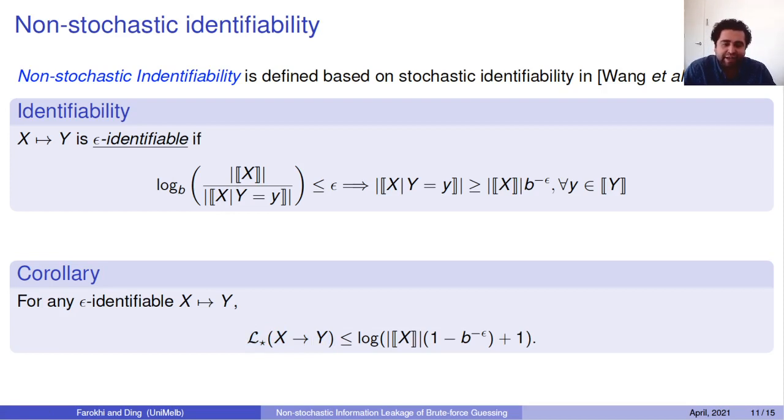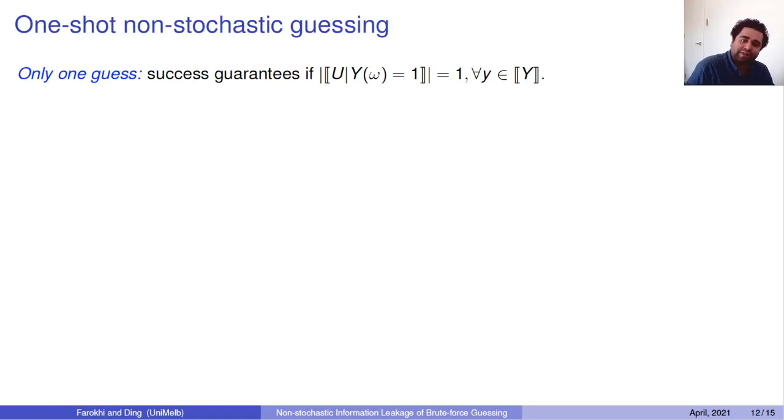So if I were to make epsilon smaller and smaller, the amount of leaked information gets smaller and smaller. When I increase epsilon, the amount of leaked information increases too, okay? So there is a very nice relationship between this epsilon in the epsilon identifiability and the maximum information leakage, which is quite neat, okay? Now let's say what will happen in the non-stochastic case if I only have one-shot guesses.